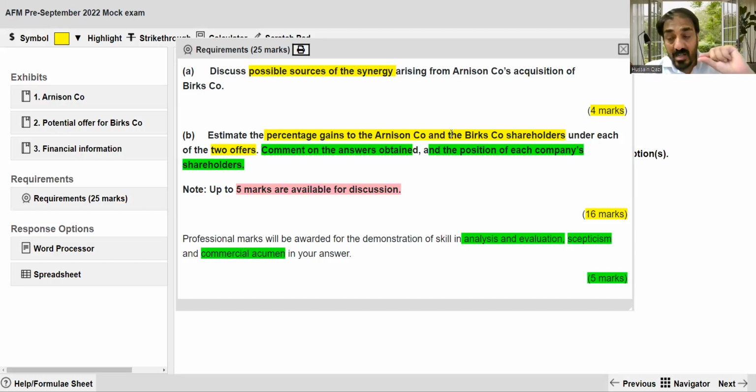This part of the video is related to the theoretical context of part B: how to handle the theoretical context according to technical marks and the professional skill marks as well. Number one, we have already decided that we will attempt that question with three parts: the B part with calculation, the B part with theory, and the A part of the theory. So this video is about the B part theoretical context.